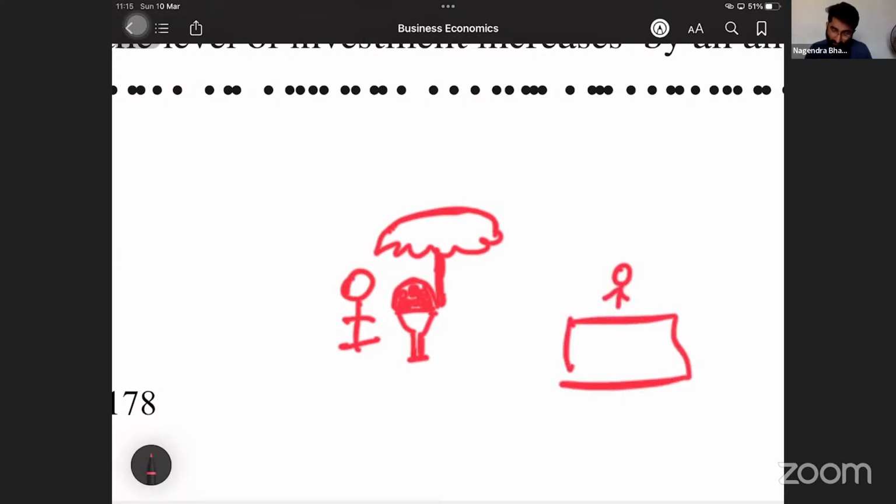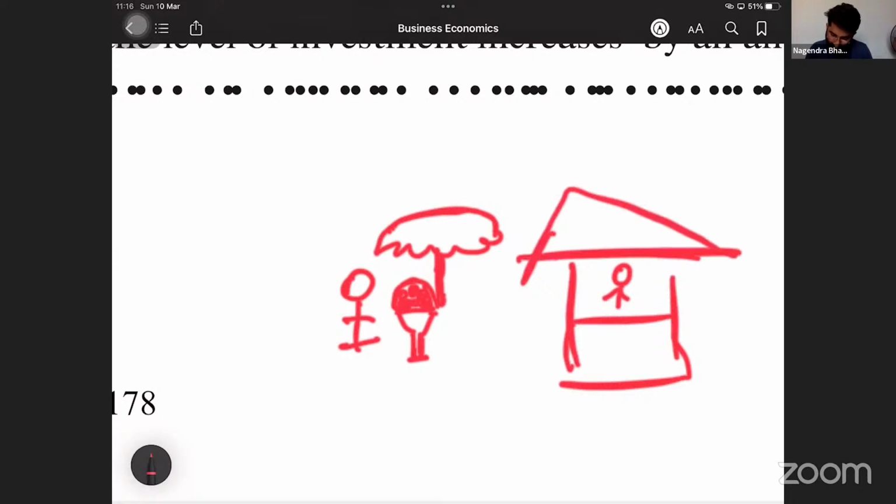Earlier it was umbrella. Now there is one counter. There is one counter and he'll keep many dabbas here. And one puri, one flavor. Different puris, different flavors. And there are more number of people who are standing here.